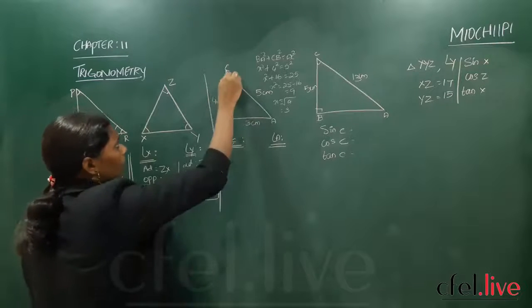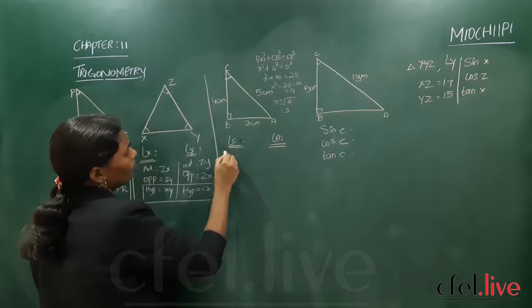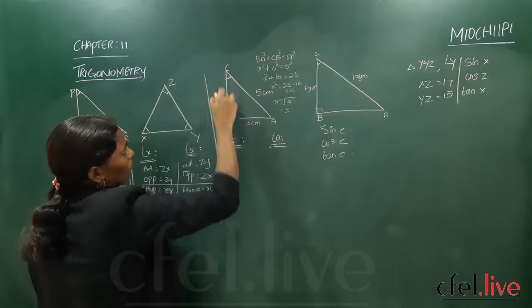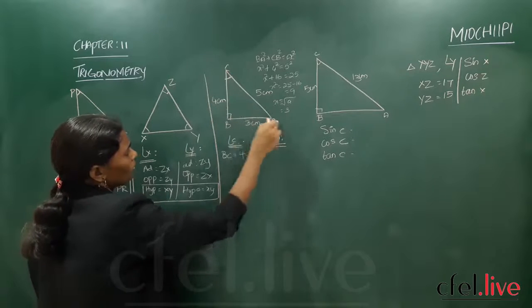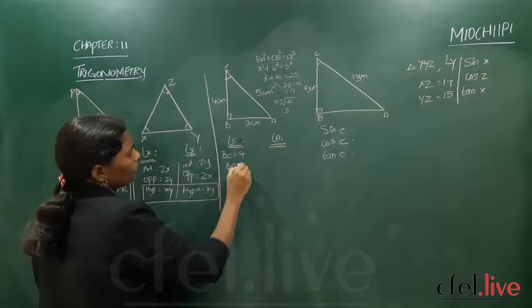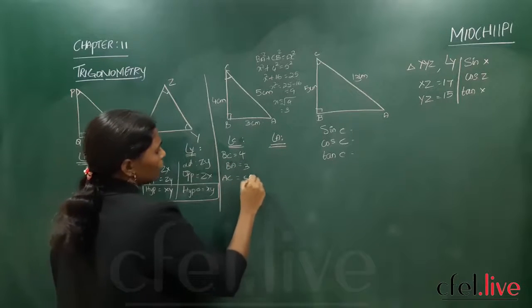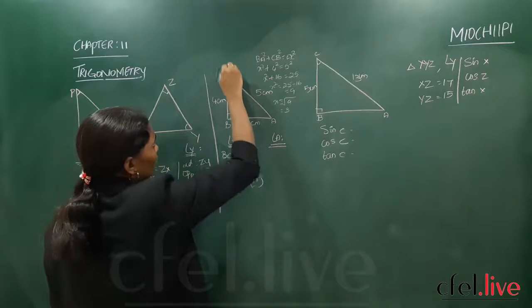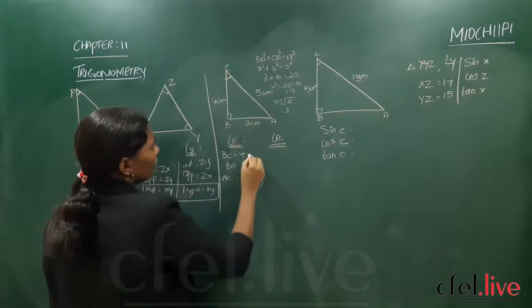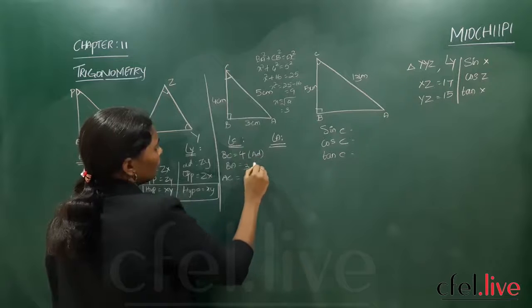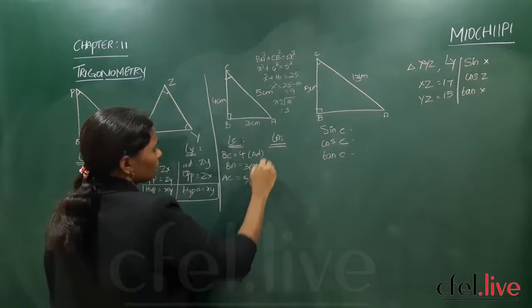Right? Now you are standing at C. So BC will be 4, BA will be 3, and AC is your 5. This is the hypotenuse. As you are standing here, BC will be your adjacent and this is opposite.